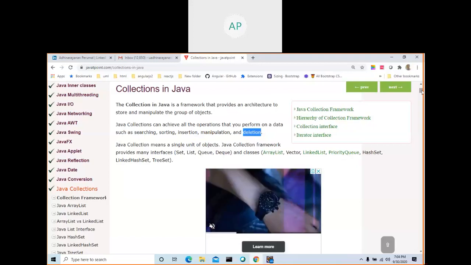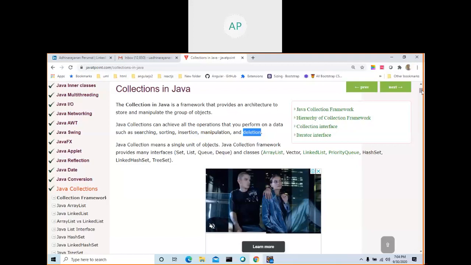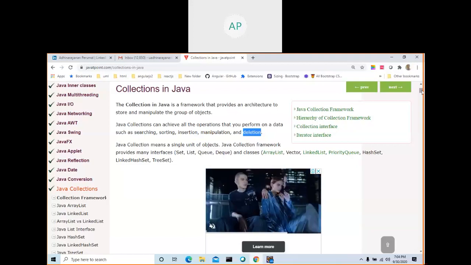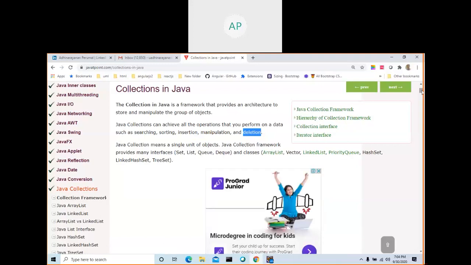So each object is going to have different values. If you want to transfer 10 employee details to the screen, how are you going to send all the 10 employee objects? Collection is one of the ways.